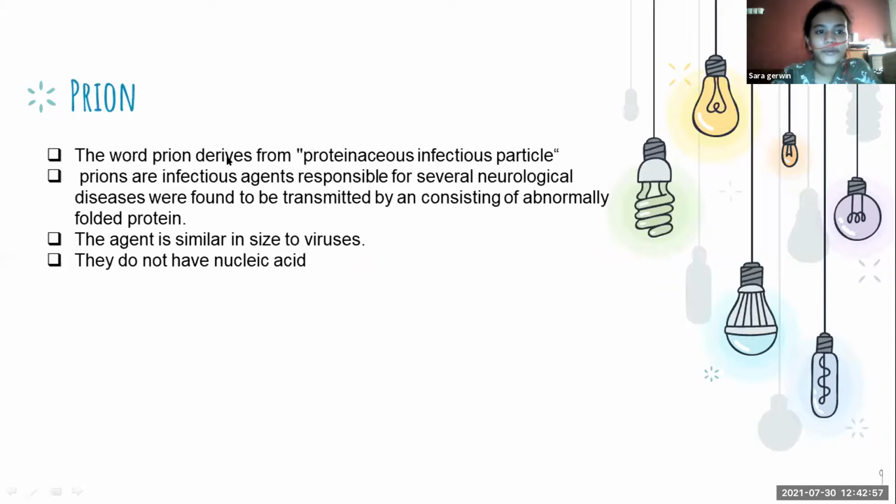Prions. The word prion derives from proteinaceous infectious particle. It's not mentioned in the textbook, it's just extra. Prions are infectious agents responsible for several neurological diseases, found to be transmitted by abnormally folded proteins. The agent is similar in size to a virus, and that's why they are known as prions. They do not have a nucleic acid.